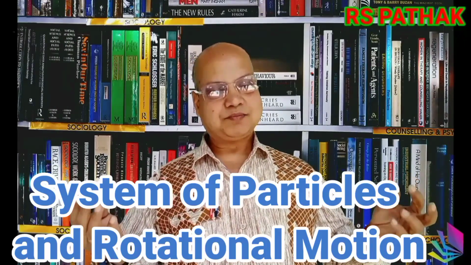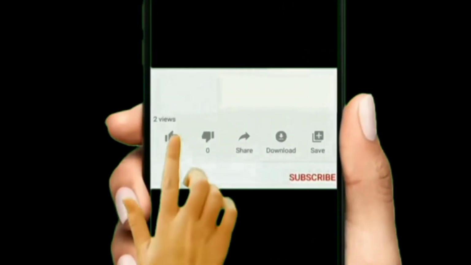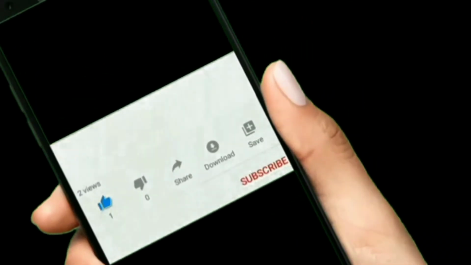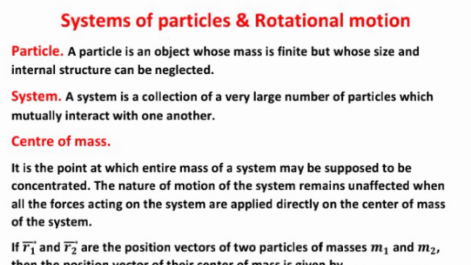Okay, let's start the chapter System of Particles and Rotational Motion. First of all, you should know what is a particle. A particle is an object whose mass is finite but whose size and internal structure can be neglected.